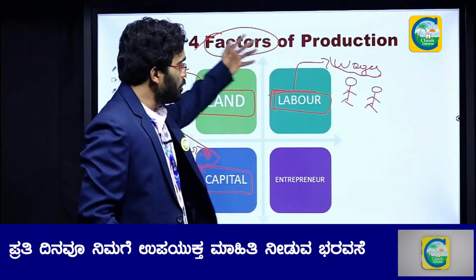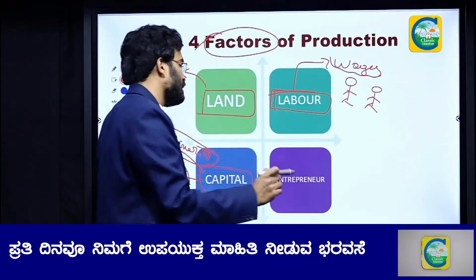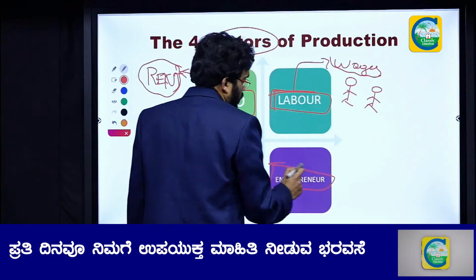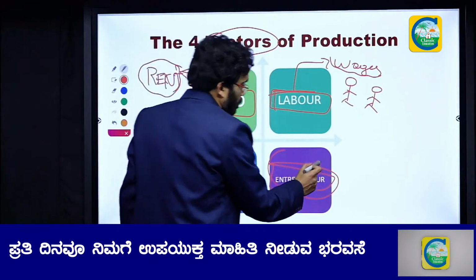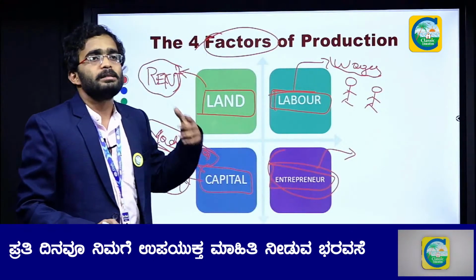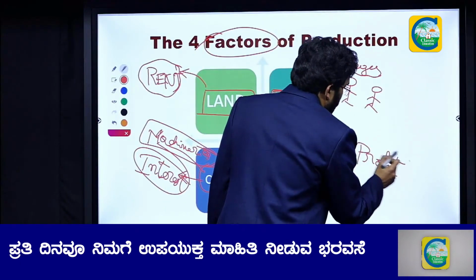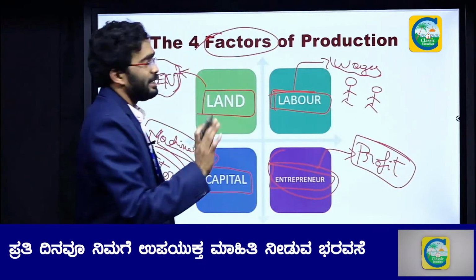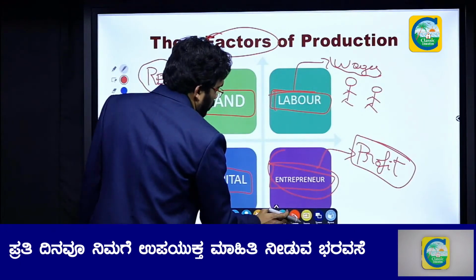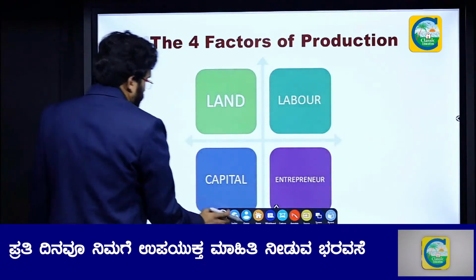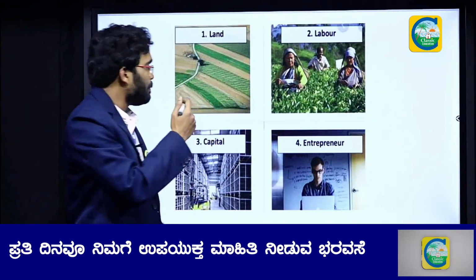Finally, you have all these things. To manage all of them, you need a manager, right? That manager is nothing but an entrepreneur. He will be managing all these things, and for doing these management activities, you will pay him some profit. So these are the 4 factors of production. To produce anything, you will need these 4 factors of production. So this is land, labor, capital and entrepreneur.